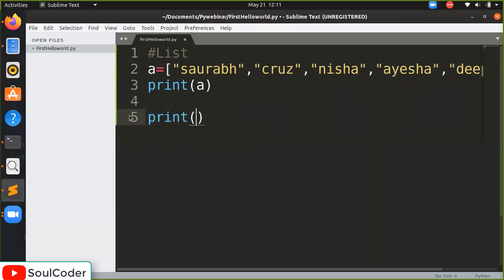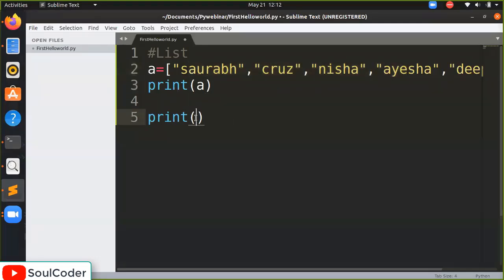When you have a cake, you cut it into pieces, taking a certain part. Just like that, you want this part only. We use the indices: a of 0, a of 1. But what we want to get is a certain part of it. I want the first 4 values, from 0 to 4.